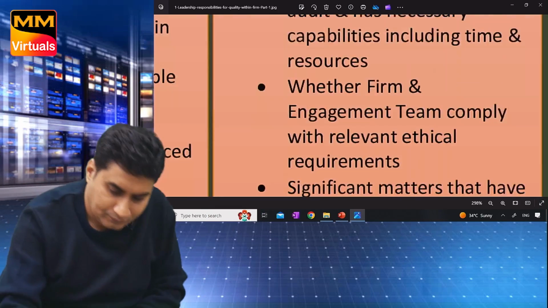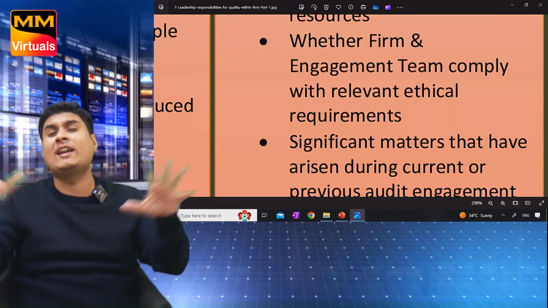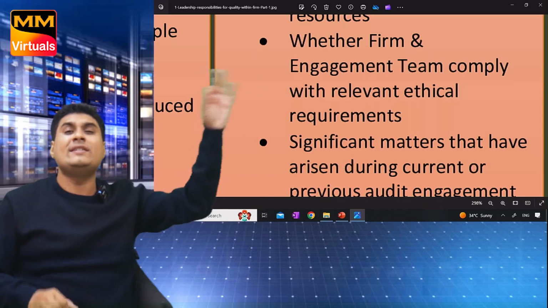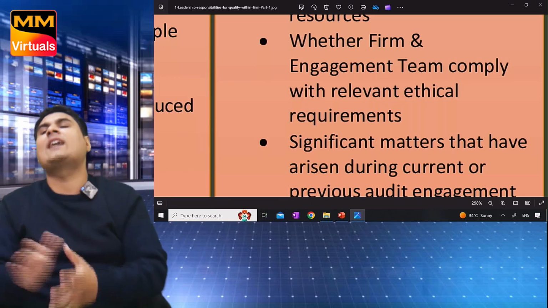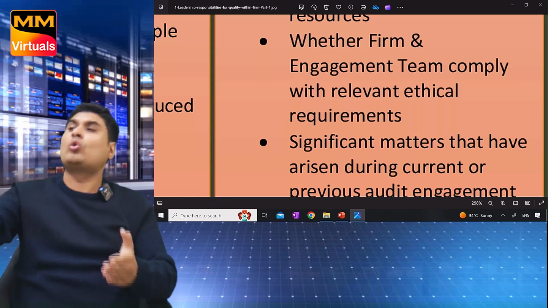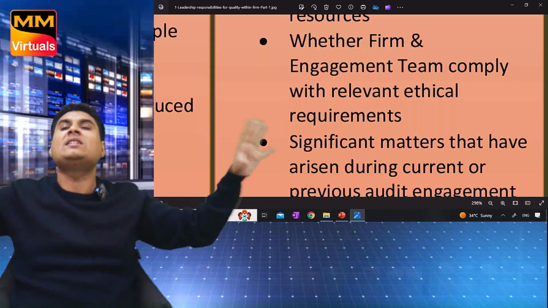Third, whether the firm and team can comply with ethical requirements. What are ethical requirements? ICOP. Can you follow integrity, confidentiality, objectivity, professional competence, and professional behavior? Are you totally different from Reliance? If you have the team, can you comply with ethical requirements?